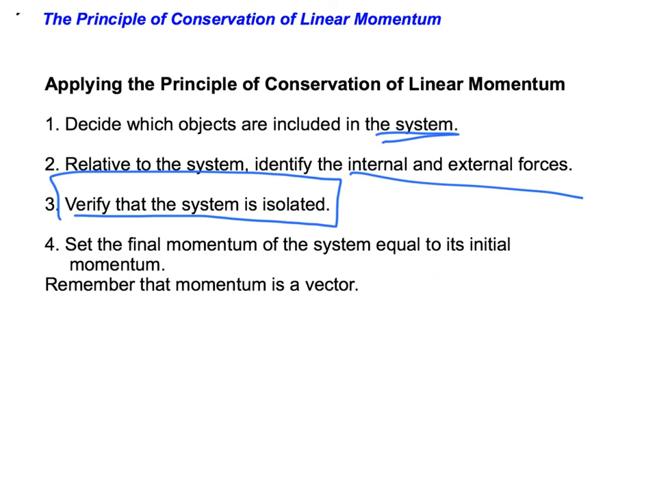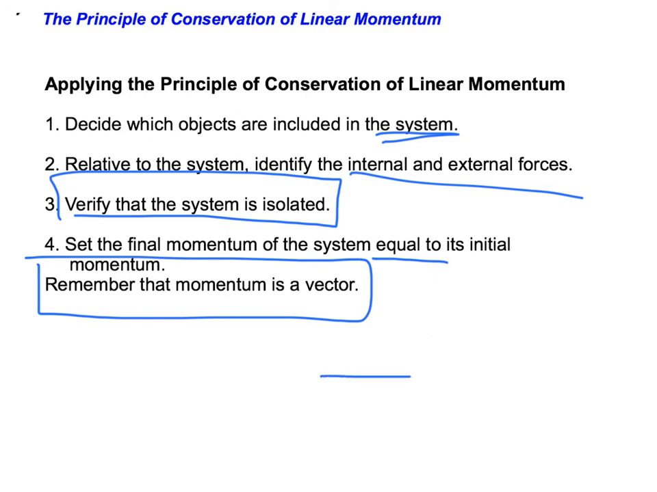But if we have any external forces, then our system's no longer isolated and we can't assume that the linear momentum is conserved. And then finally, set the final momentum of the system equal to the initial momentum. And remember, momentum is a vector, and therefore direction does matter. So momentum to the right we typically say is positive, momentum to the left we typically say is negative. Now you can change that convention. That is not set in stone, but you need to pick one is positive, one is negative.